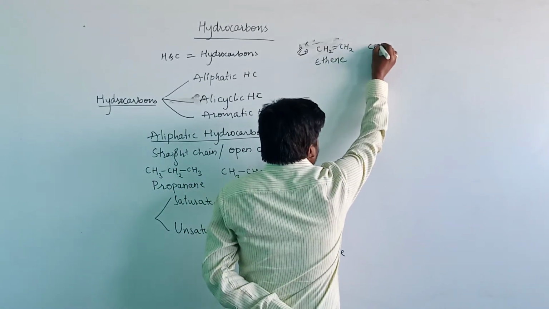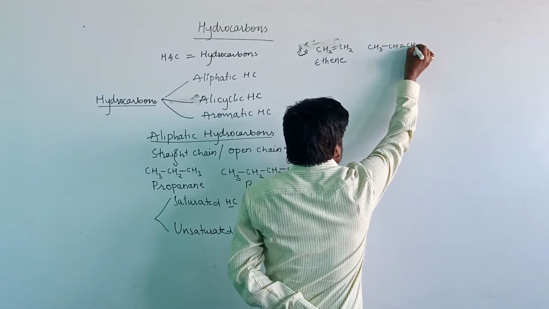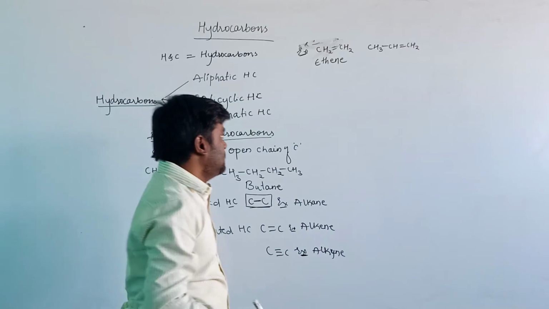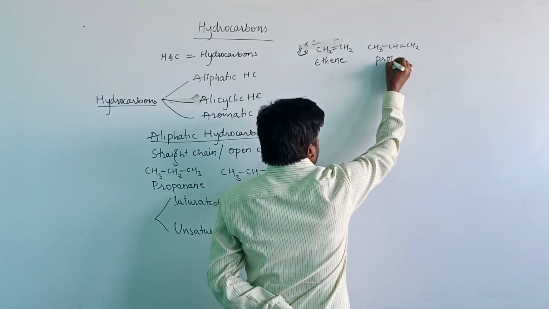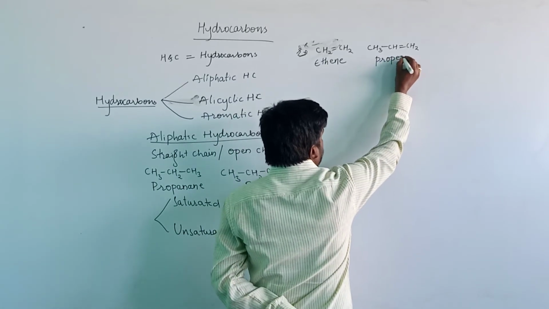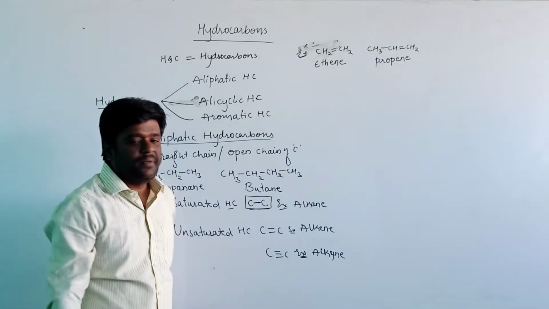Then CH3CH=CH2. Here the number of carbon atoms in the parent chain is 3. Therefore, the root word is prop and the primary suffix is ene. That is, propene is the IUPAC name for this compound.